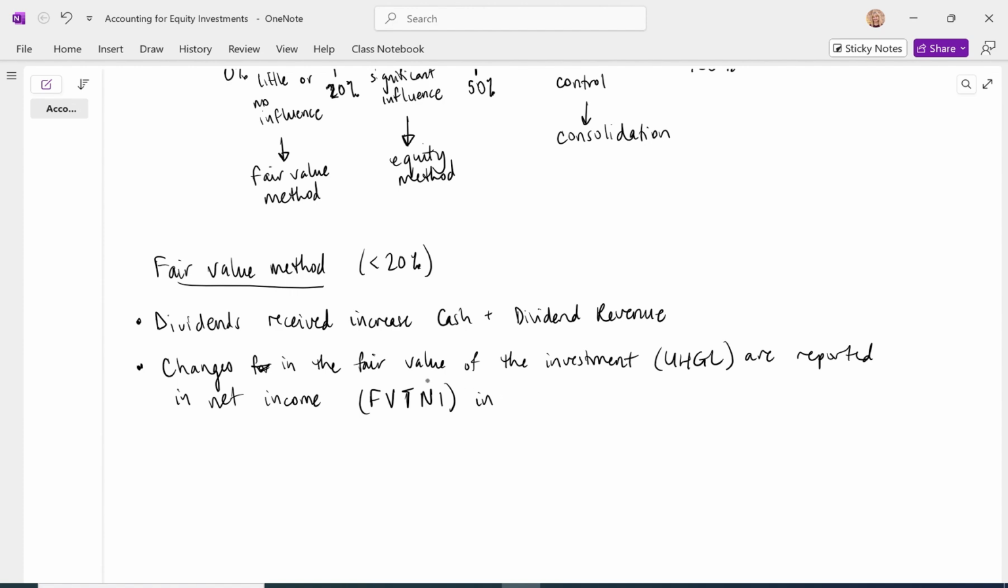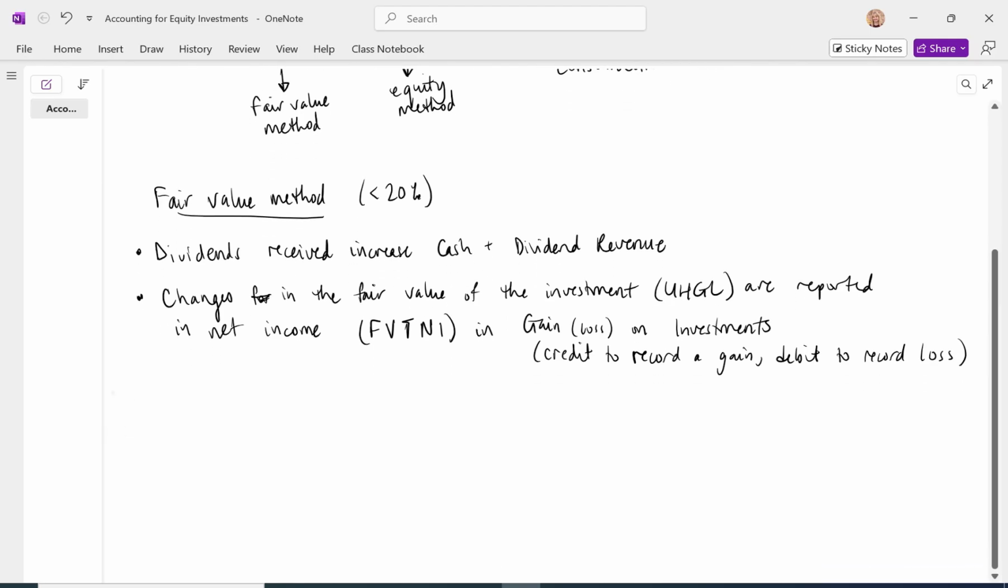And the specific account that's used to track the income statement side of the journal entry for the changes in the fair value is called the gain or loss on investments. As you would expect, this is an income statement account. We are going to credit to increase a gain, debit to record a loss. And that's one side of the journal entry, the income statement side of a change in fair value.